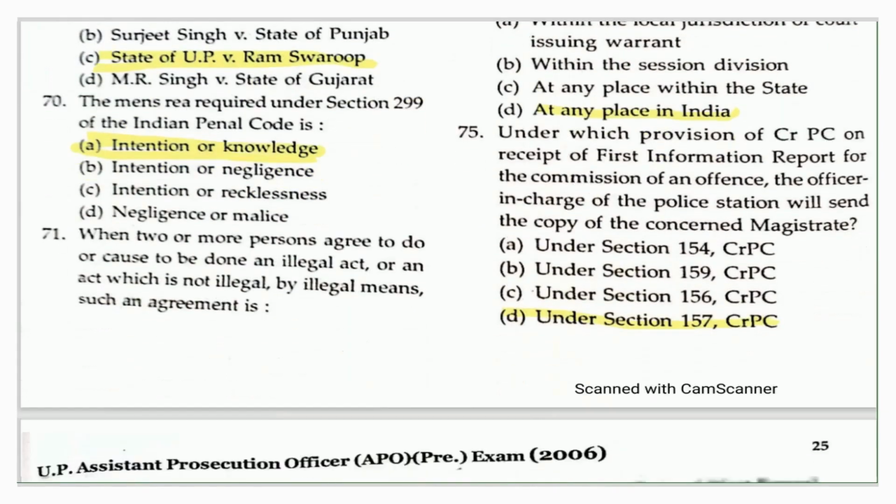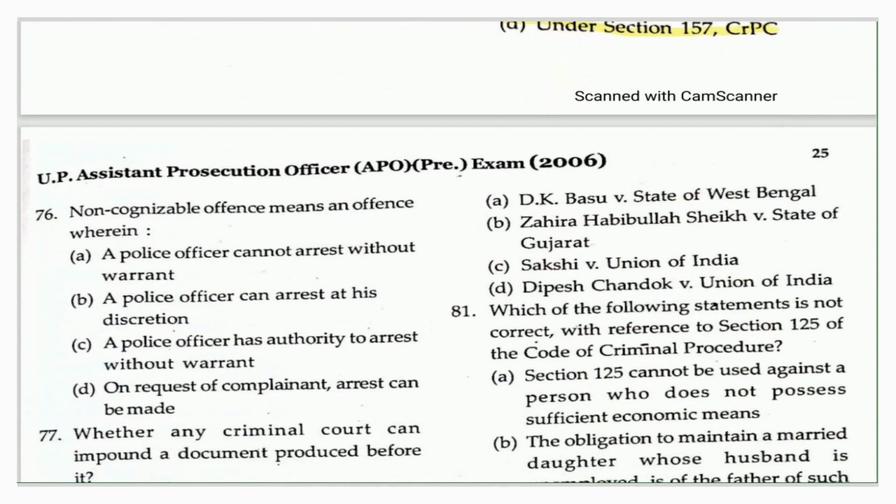Another question from this CRPC is: non-cognizable offences means an offence wherein, and the options given are, a police officer cannot arrest without warrant. The other option is that the police officer can arrest at his discretion. A police officer has authority to arrest without warrant. On request of complaint, arrest can be made.